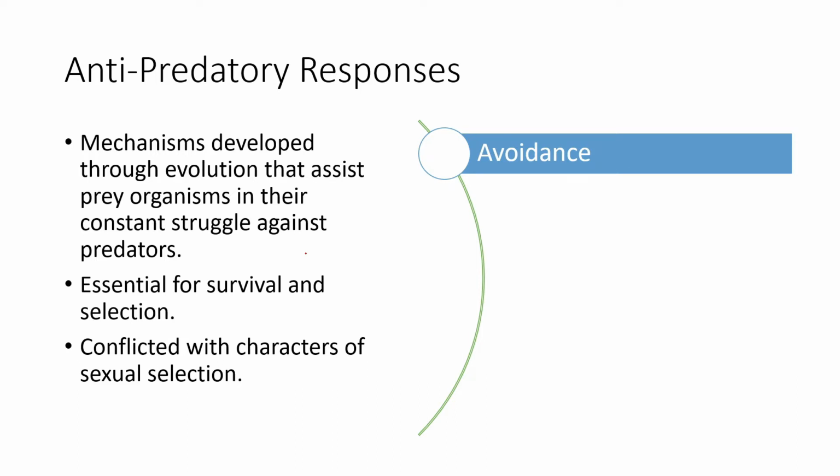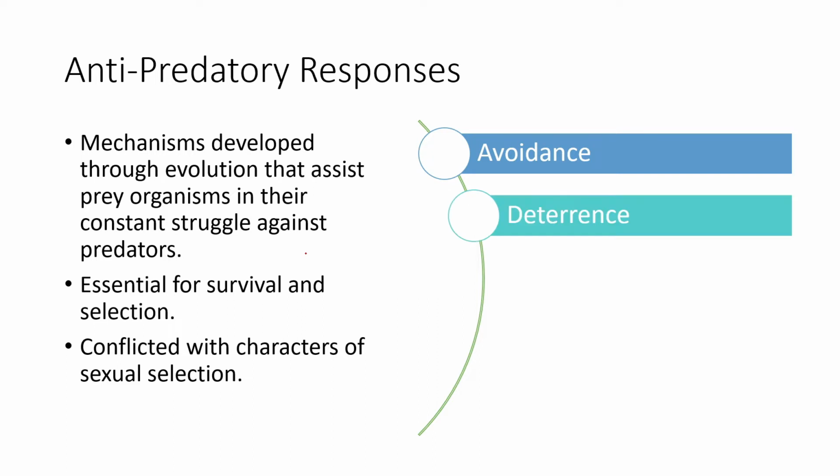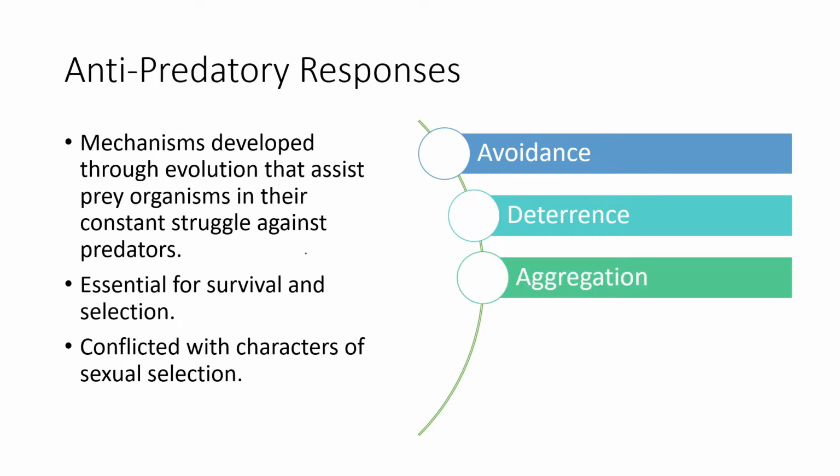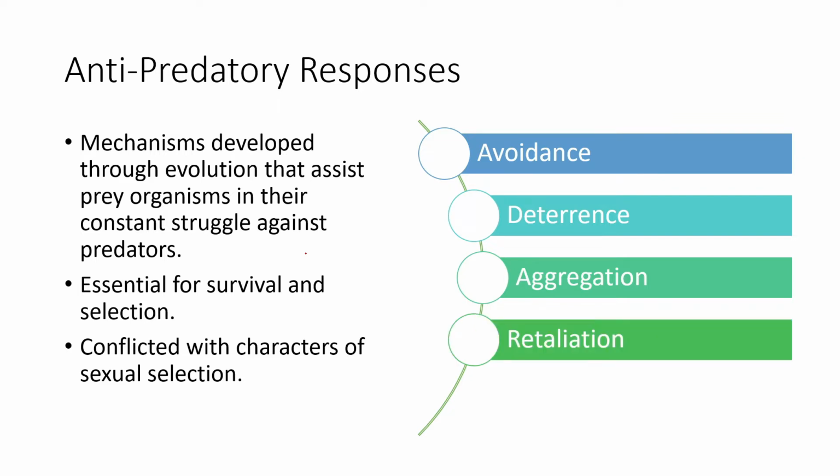One can be avoidance, that is avoiding the predator, or deterrence, warding off the predator, or distracting the predator or deterring the predator. There can be aggression, strength in numbers, when different organisms come together to form an aggressive system, or an aggregatory system where some try to hide, some try to attack. That kind of interaction, we'll study in detail as well.